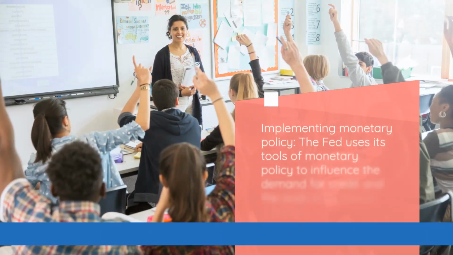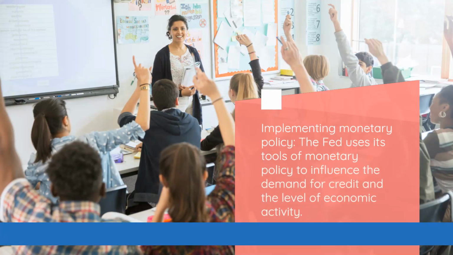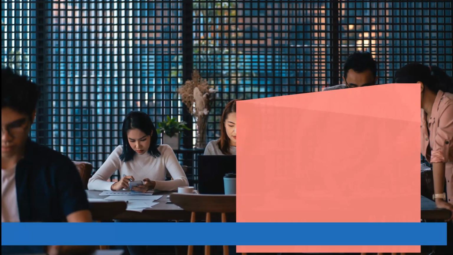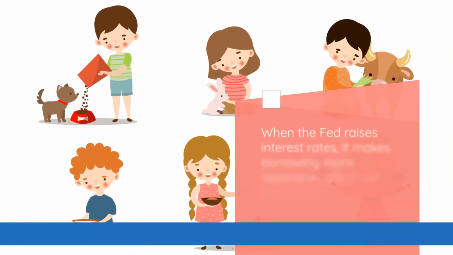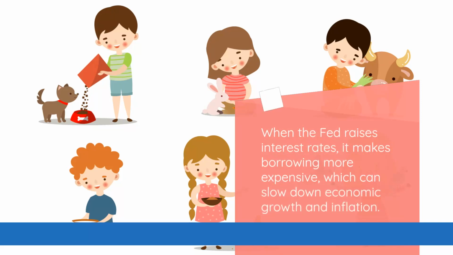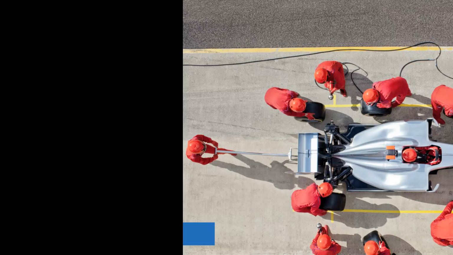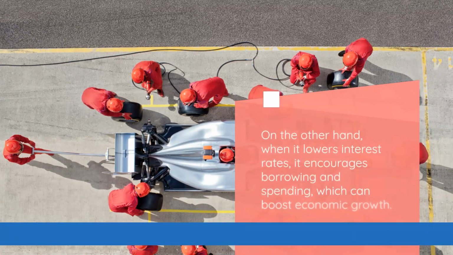Implementing monetary policy. The Fed uses its tools of monetary policy to influence the demand for credit and the level of economic activity. It does this by setting interest rates, which can affect the cost of borrowing and the level of spending and investment in the economy. When the Fed raises interest rates, it makes borrowing more expensive, which can slow down economic growth and inflation. On the other hand, when it lowers interest rates, it encourages borrowing and spending, which can boost economic growth.